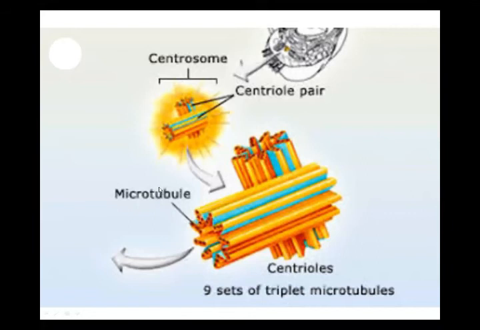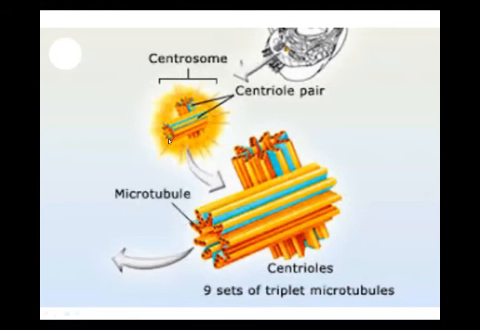Please recall your memory. What was the function of the spindle fiber? Spindle fibers perform a very important function. They attract the chromosomes towards their opposite poles, like a magnet. I gave you the example of a magnet as well. The spindle fiber attracts the chromosomes towards the opposite poles.